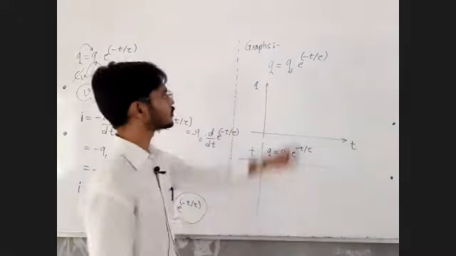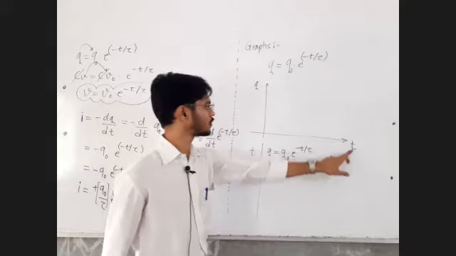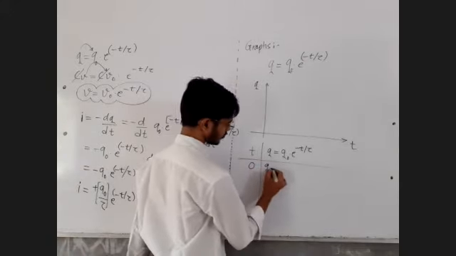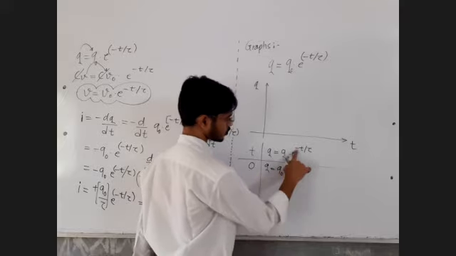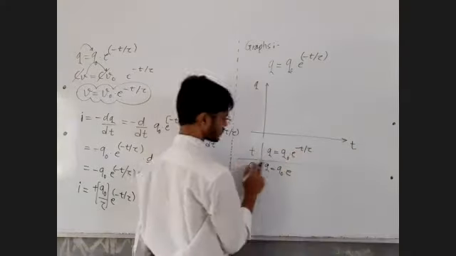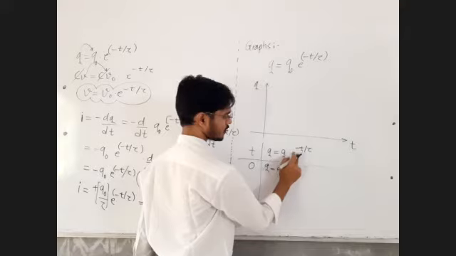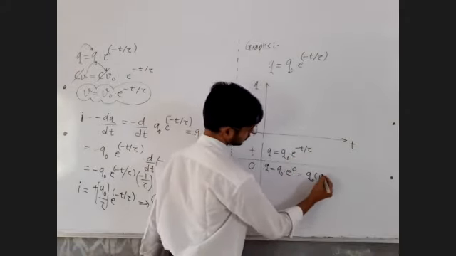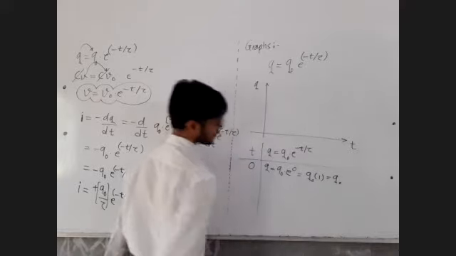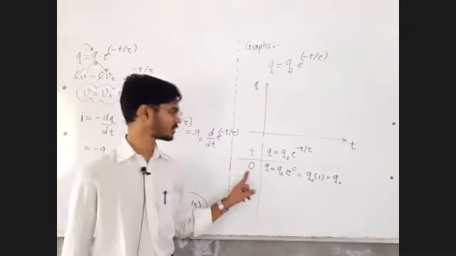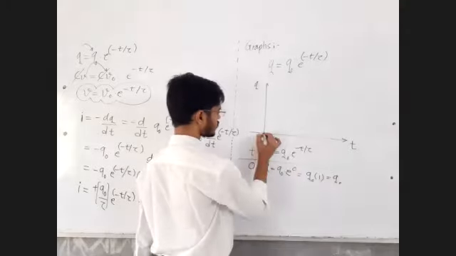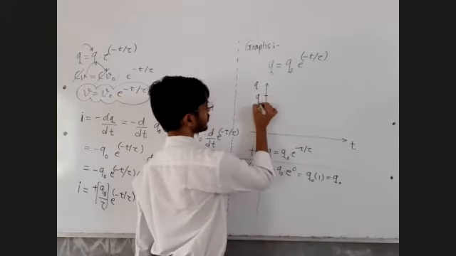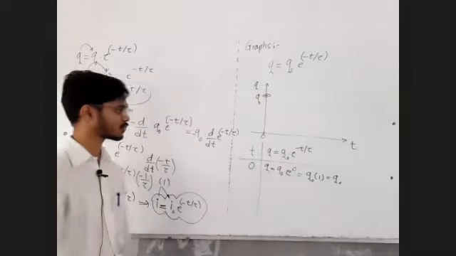All right, sir. The first and simplest value of the time should be equal to 0. So Q is equal to Q0 into e raised to minus 0 upon tau. Sir, t is equal to 0, so e raised to minus 0 upon tau. Anything raised to 0 becomes equal to 1. That value is Q naught, the maximum possible charge which was present on the capacitor initially. So when time was equal to 0, charge on the capacitor was Q naught. That's the first point that I got.